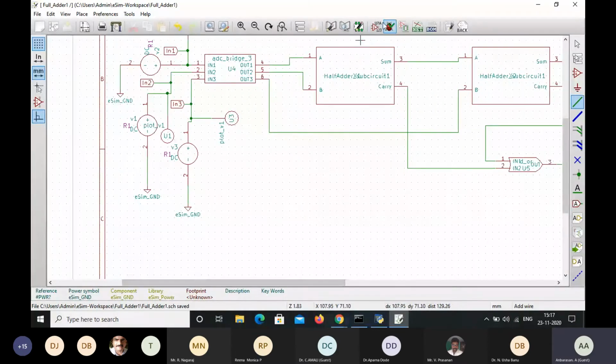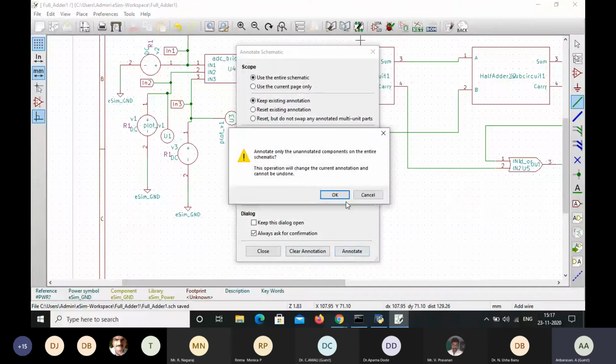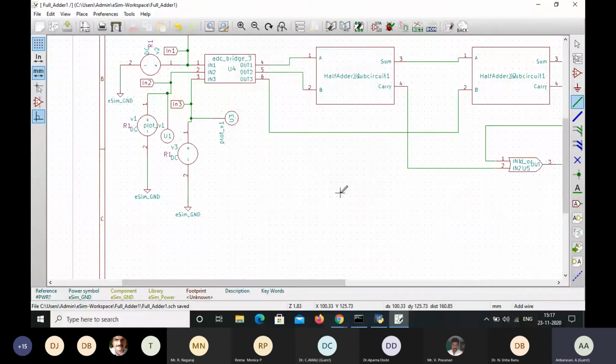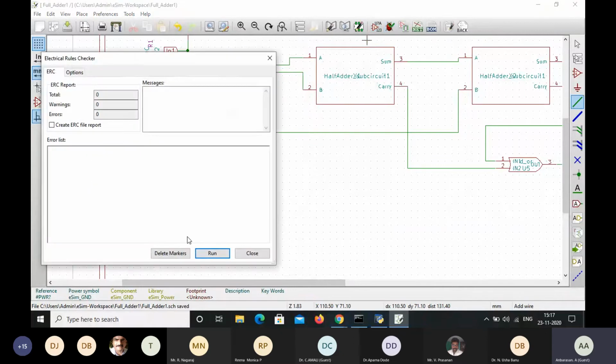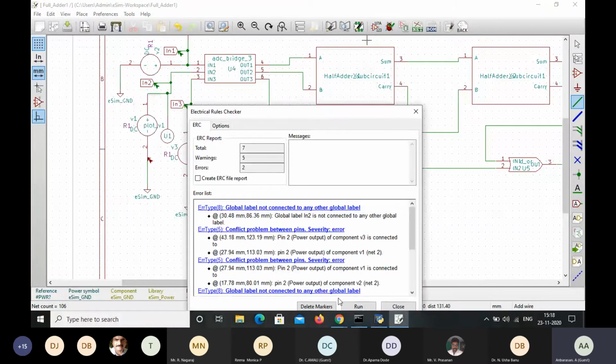Control S. Again, I'm going to annotate the schematic once more. Annotate. Actually, it's not necessary, but I'll annotate and then go for the electrical rule check. Run. It will show the errors and warnings in terms of markers.